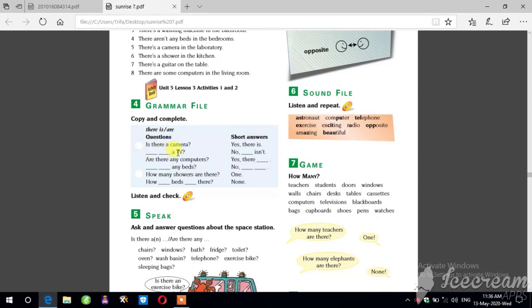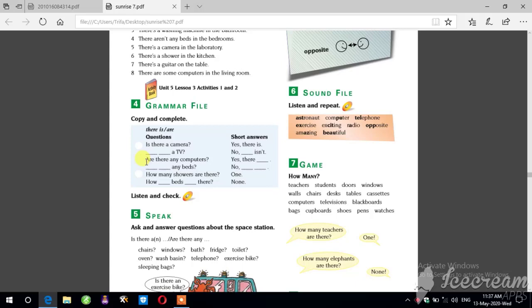Look at this example. We have a TV. Because we have a, we have to ask with is. Why? Because a is used for one thing. Is there a TV? No, there isn't. Because the answer is no, we put n't at the end of the sentence.